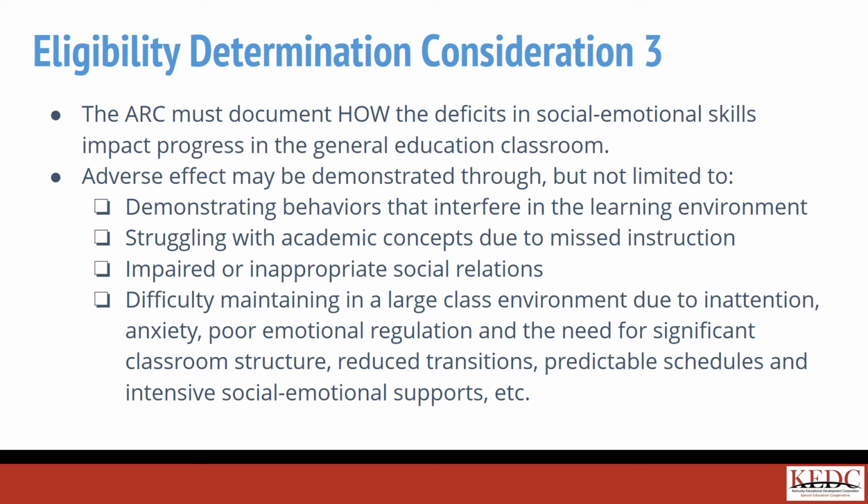Adverse effect may be demonstrated through, but not limited to, demonstrating behaviors that interfere in the learning environment, struggling with academic concepts due to missed instruction, impaired or inappropriate social relations, difficulty maintaining in a large class environment due to inattention, anxiety, poor emotional regulation, and the need for significant classroom structure, reduced transitions, predictable schedules, and intensive social emotional supports.